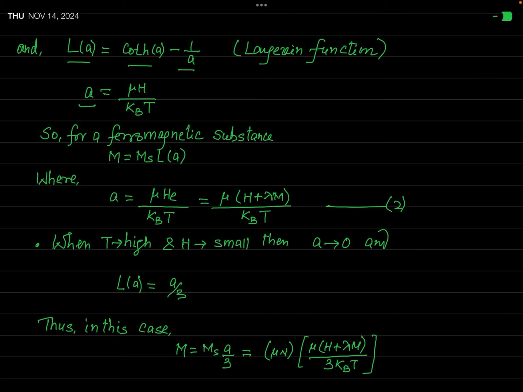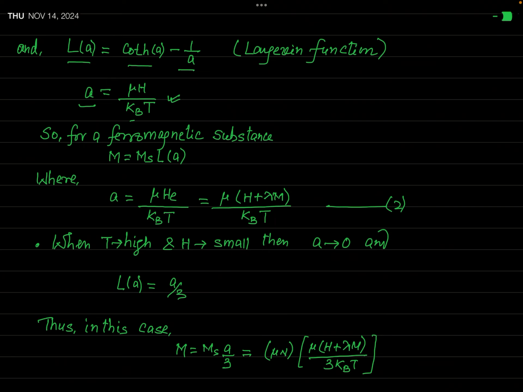A is given as mu H over kB times T, where mu is the magnetic moment of each atomic dipole or each atom, H is the external magnetic field, kB is the Boltzmann constant, and T is temperature. All these results I have directly written here because we have already learned these things in the Langevin theory of paramagnetism previously.